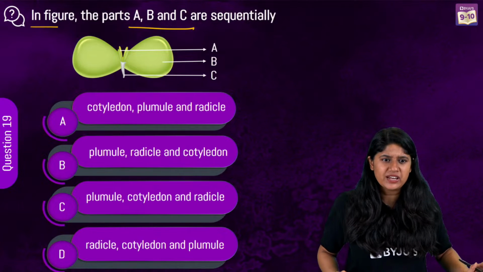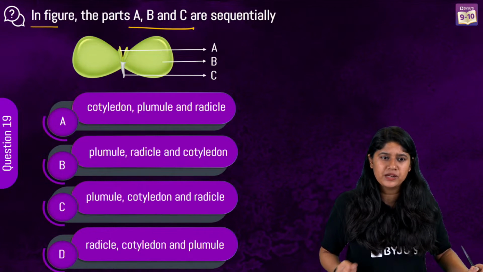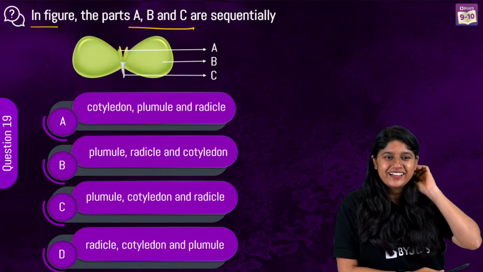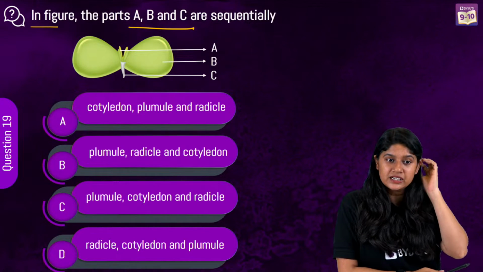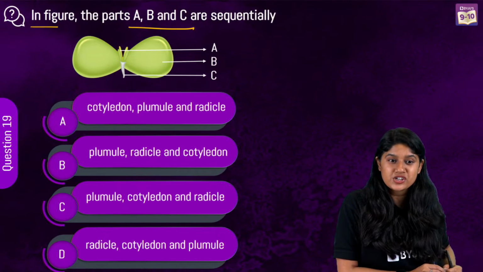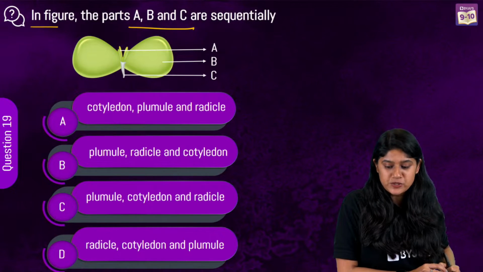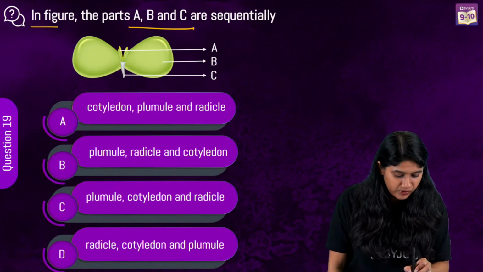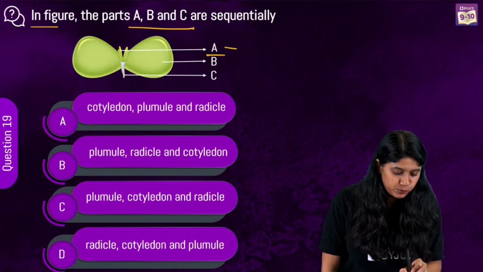I can see the answers, very good. Very good, Mayank. Yes, option number C is correct. The first one that we have, the A one, is the stem, the plumule.